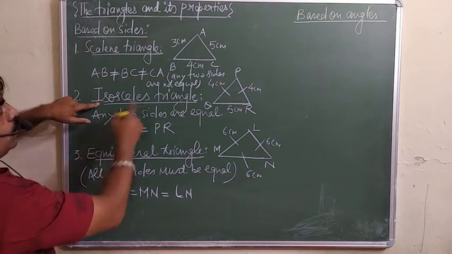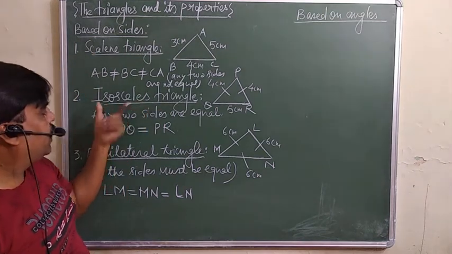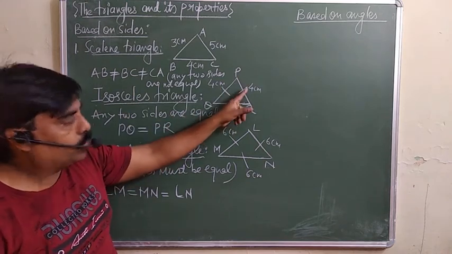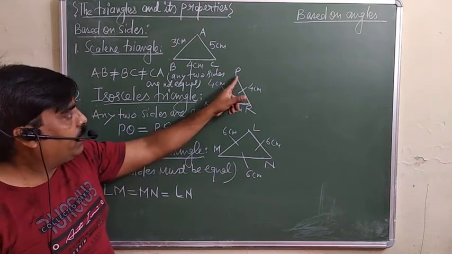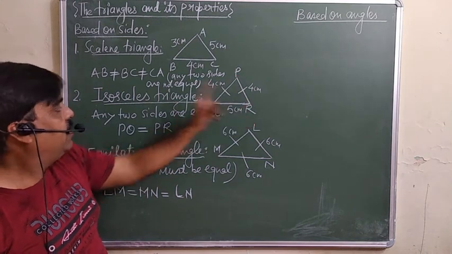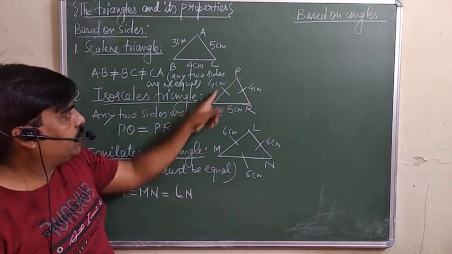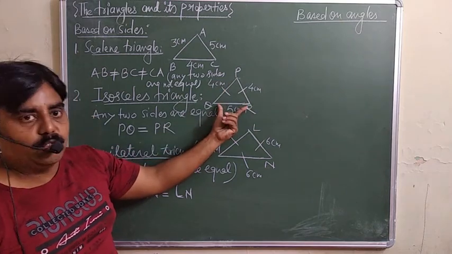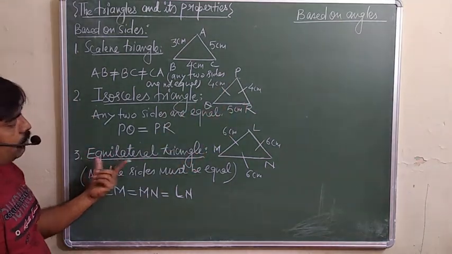Second is the isosceles. To become an isosceles triangle, any two sides must be equal. अगर किसी triangle में कोई भी दो side, any two sides are equal, you can declare this triangle as an isosceles triangle. तो isosceles के लिए क्या है? Two sides must be equal. Then you can say this is an isosceles. Then the third one is the equilateral triangle.